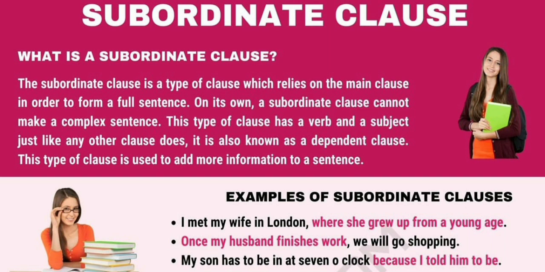We can call the main clause an independent clause also, because the main clause is not dependent on anyone to give the clear meaning, while we can call the subordinate clause a dependent clause, because it depends on the main clause to give the clear meaning. So here is the end of our topic clauses.